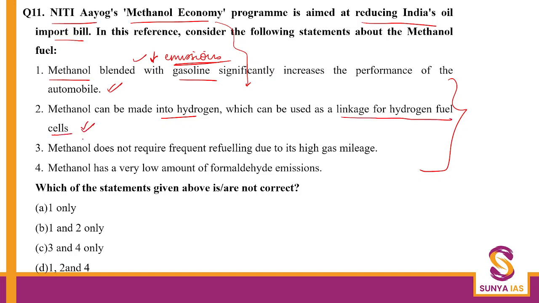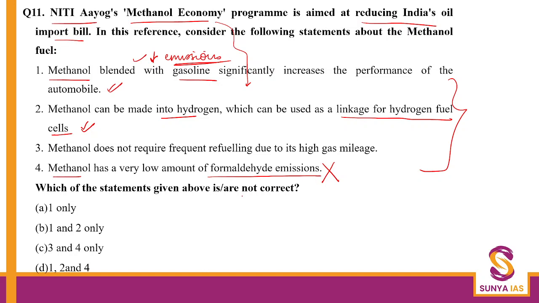Then statement number three: methanol does not require frequent refueling. And statement four: methanol has formaldehyde emissions. Methanol overall is safe, but it has a very high amount of formaldehyde emissions. So 4 is definitely wrong.